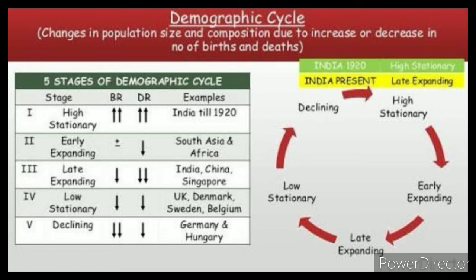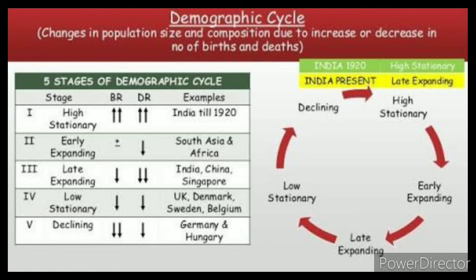Most of our industrialized countries have undergone a demographic transition from high birth and high death rates to low birth and low death rates. Countries like Austria, UK, Denmark, Sweden, and Belgium have already ended in this phase.